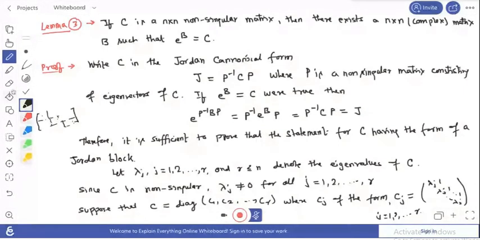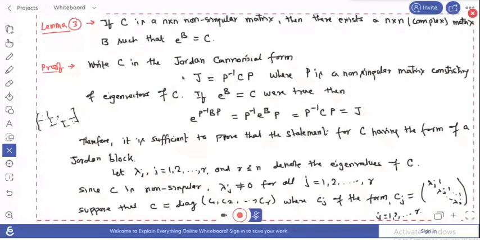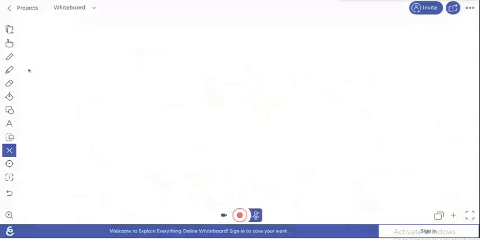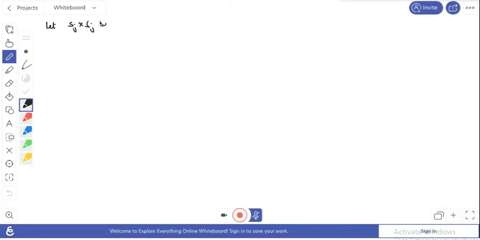On the next page we write the size of this Cj. Let Sj cross Sj be the size of your matrix Cj.